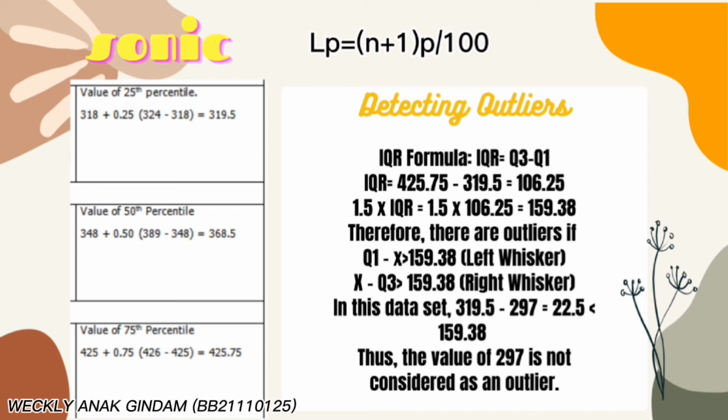Next, let's move on to the outliers. The formula that we use to detect outliers is the interquartile range formula, which is quartile 3 minus quartile 1. In this data set, we use 425.75 minus 319.5, which equals 106.25, and multiply it by 1.5, which is equal to 159.38. To detect the outliers, we use 319.5 minus 297, so we get 22.5, which is smaller than 159.38. Thus, the value of 297 is not considered an outlier. That's all for me. Thank you.